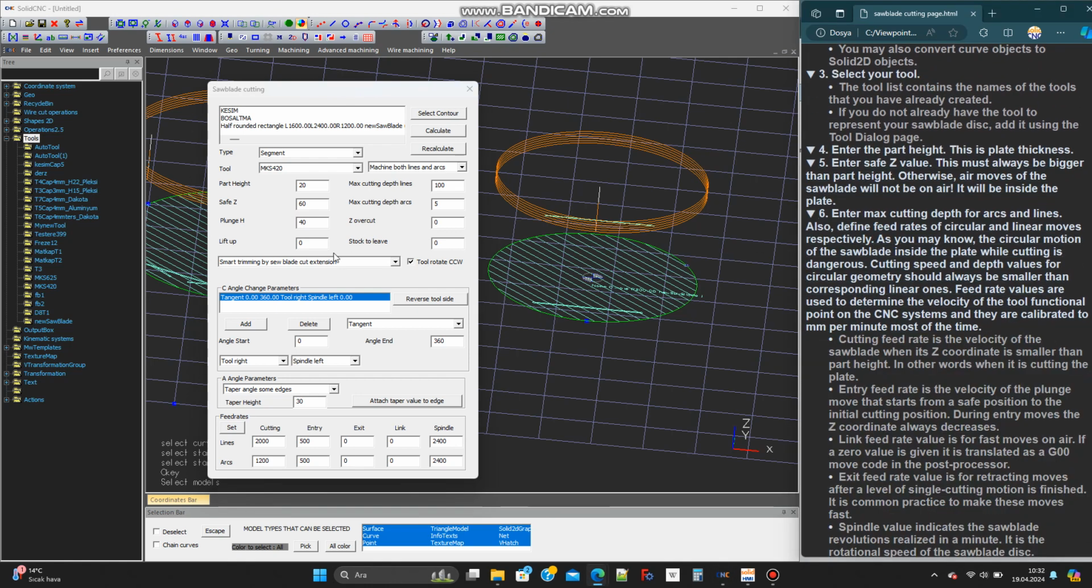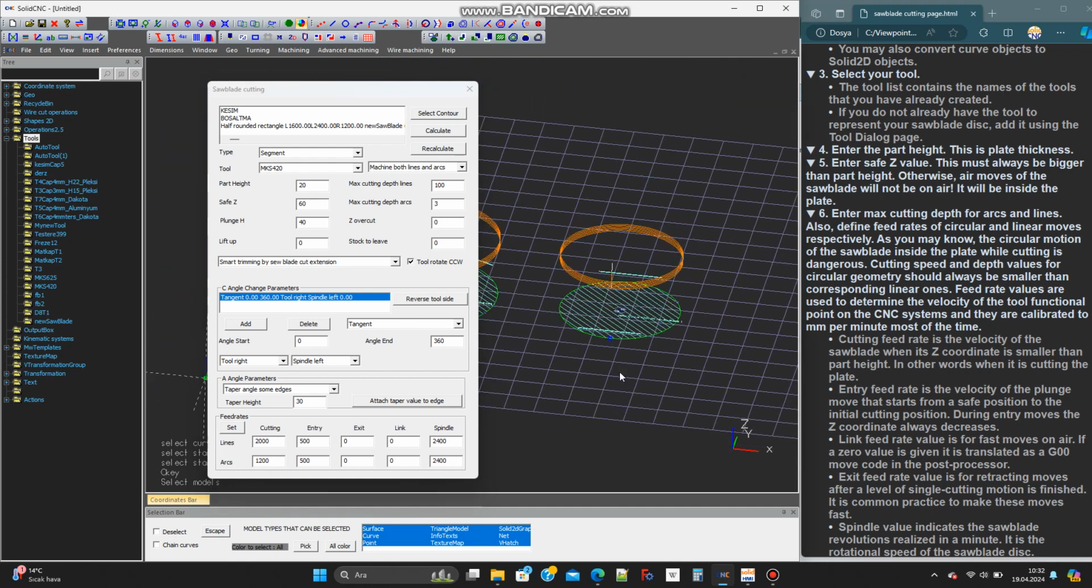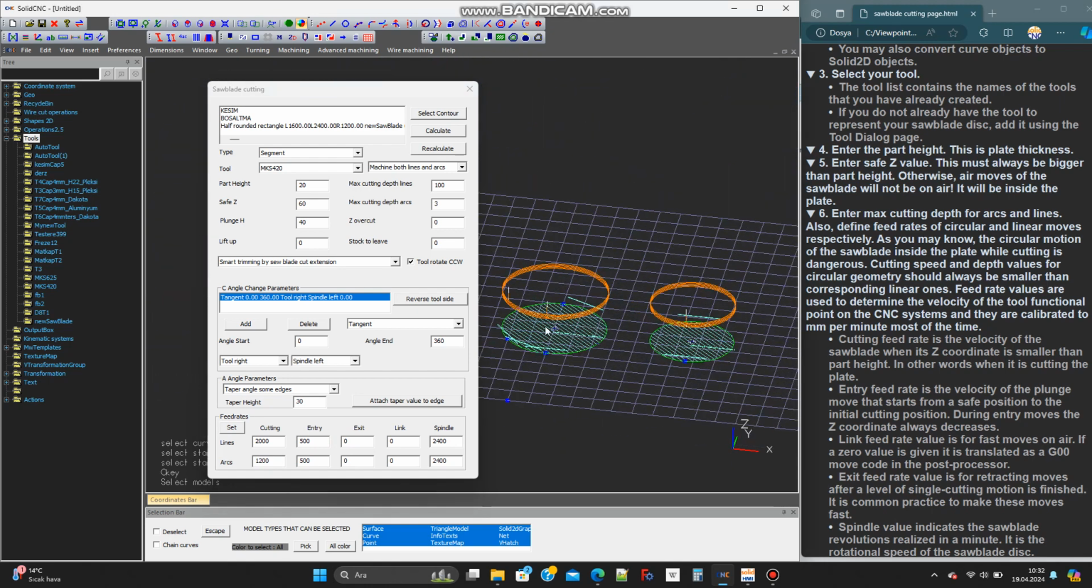Enter max cutting depth for arcs and lines. Also, define feed rates of circular and linear moves respectively. As you may know, the circular motion of the saw blade inside the plate while cutting is dangerous. Cutting speed and depth values for circular geometry should always be smaller than corresponding linear ones.